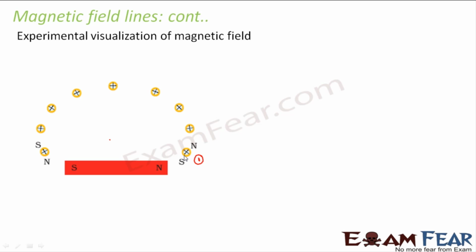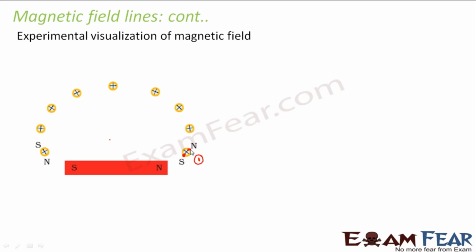Now these two points, north and south, were marked. This entire experiment was performed on a big white sheet of paper. You place a bar magnet and then you place a compass needle like this and mark its south and north points. Now you remove the needle from here and place it on the next point in such a way that the new south is the same as the old north.